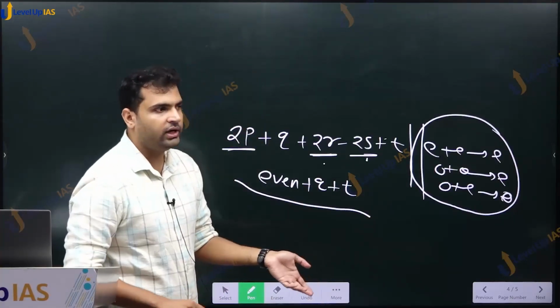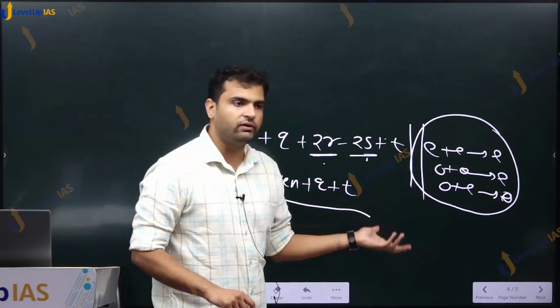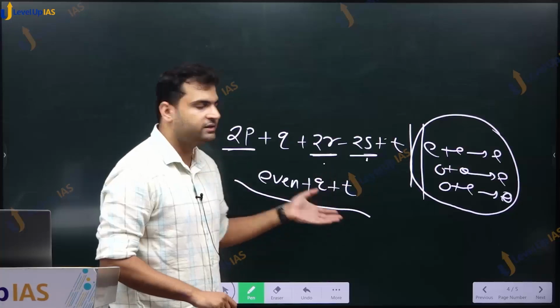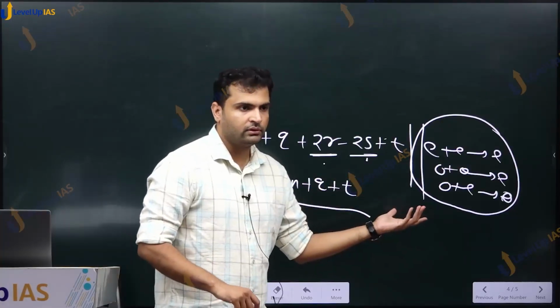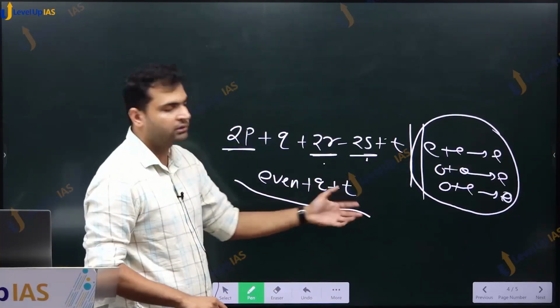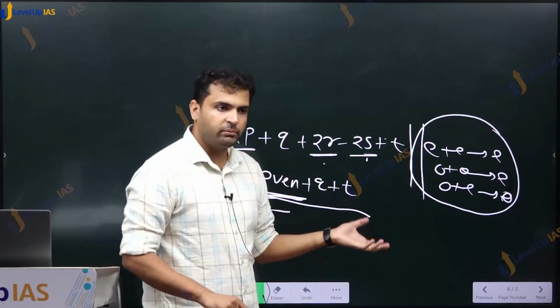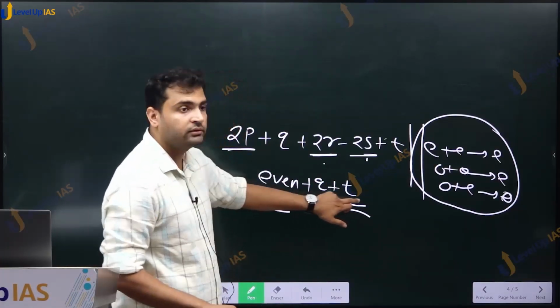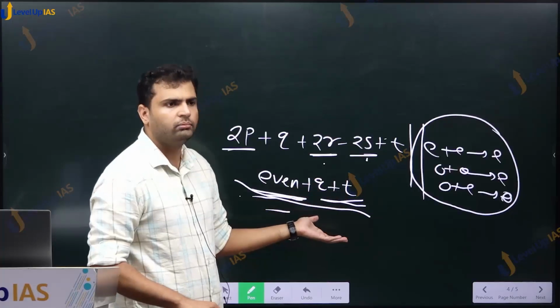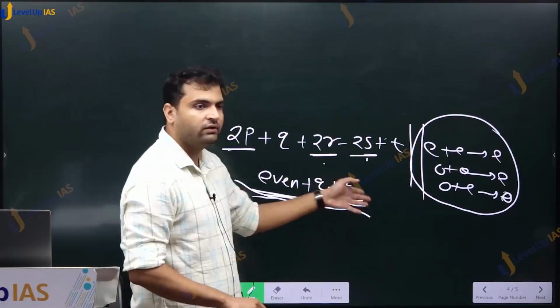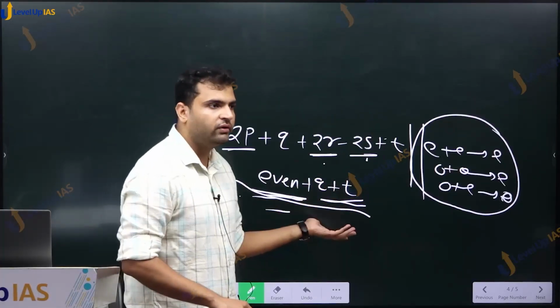And now we want to comment whether this number is odd or even. The statement says this is always odd. Now when will this number be odd? Because we have this number as even, the statement will hold only when this is odd. Can this be odd? Possibly. One is even, one is odd. But can this be even?